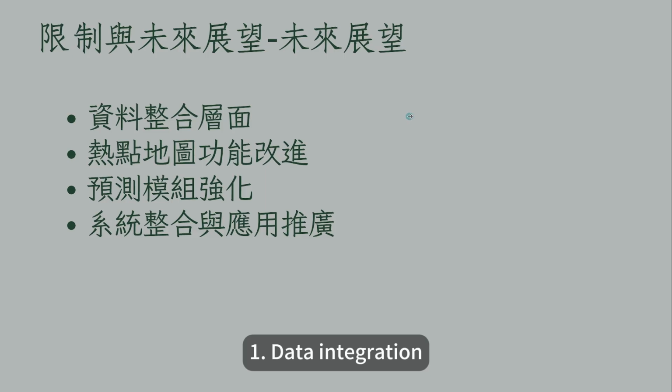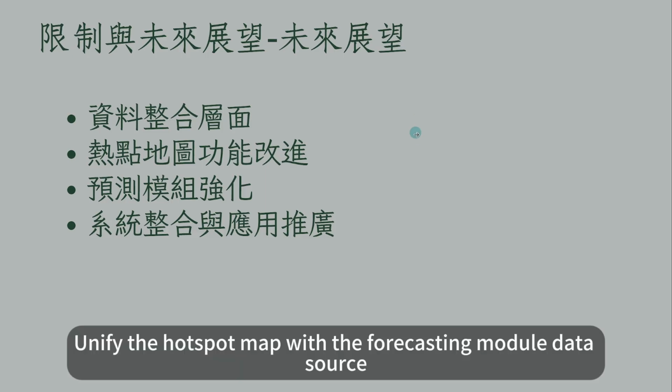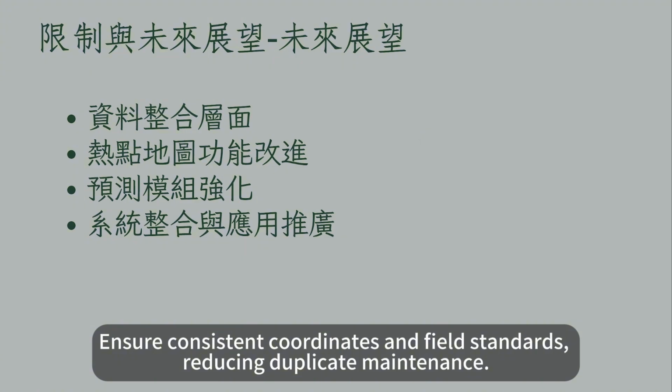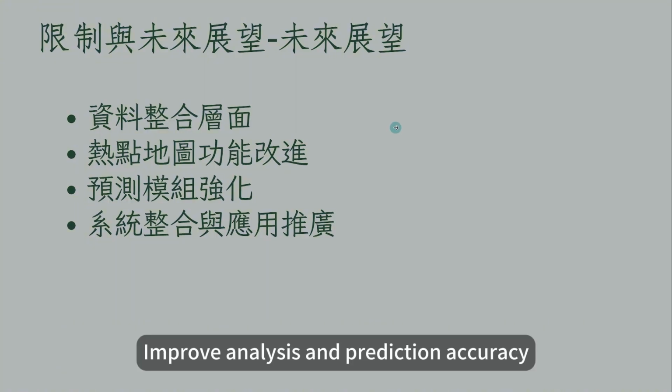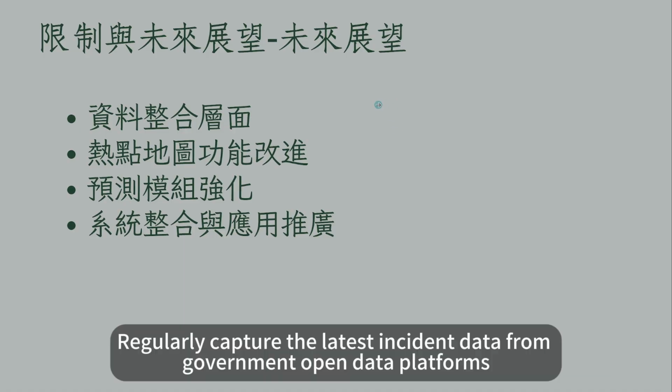1. Data integration. Unify the hotspot map with the forecasting module data source. Ensure consistent coordinates and field standards, reducing duplicate maintenance. Augment data sources, such as historical incident data, weather APIs, and traffic sensing data. Improve analysis and prediction accuracy. Add automated update mechanisms. Regularly capture the latest incident data from government open data platforms.